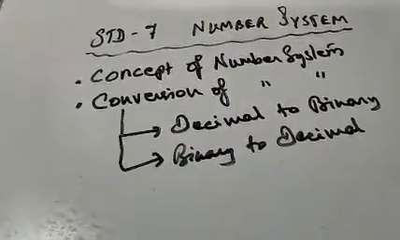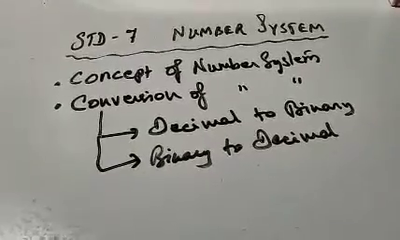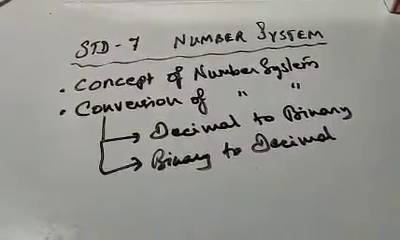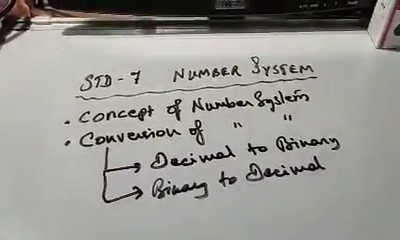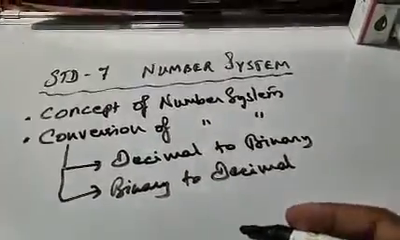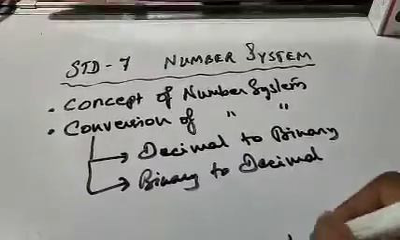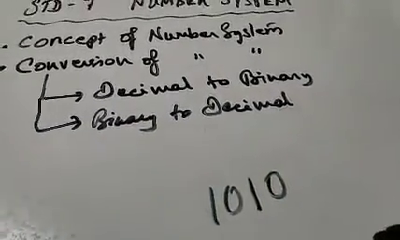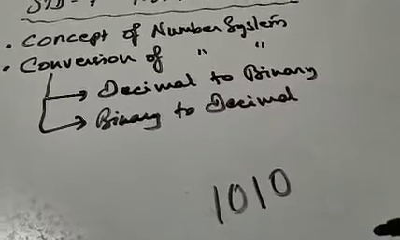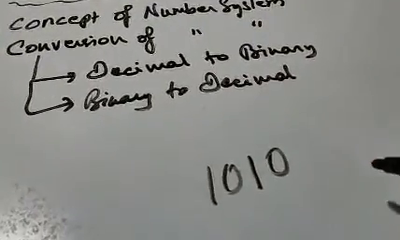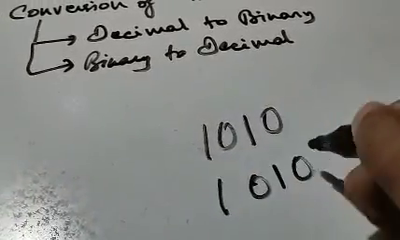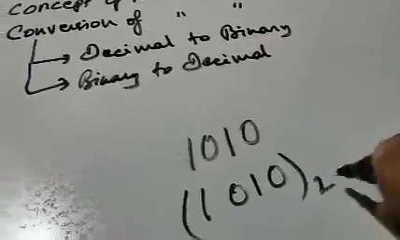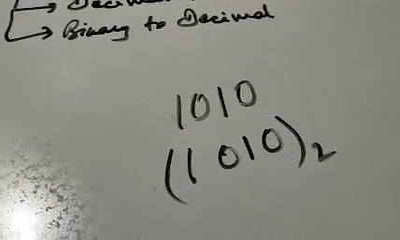Similarly, when we talk about a binary number system, its base is 2. That means it contains only 2 digits and their combinations, that is 0 and 1. Suppose I write this way, 1010, though it is a combination of 1 and 0, actually it is 1010. But if I write this one, and within that we write 2, then this is called a binary number system.